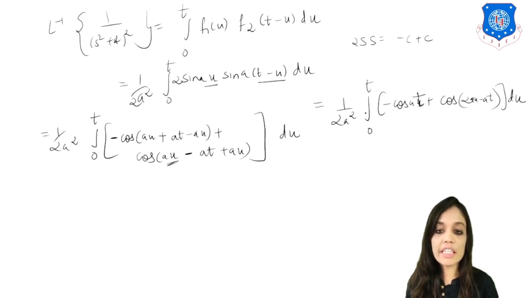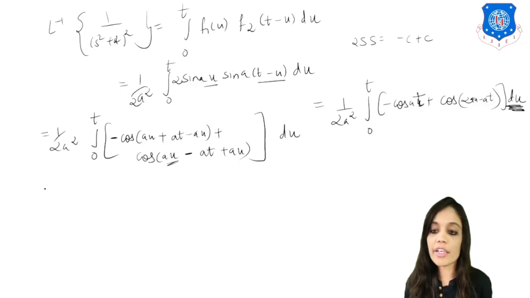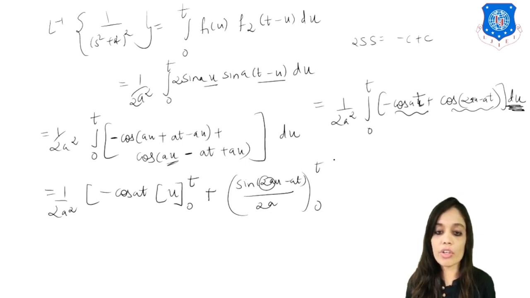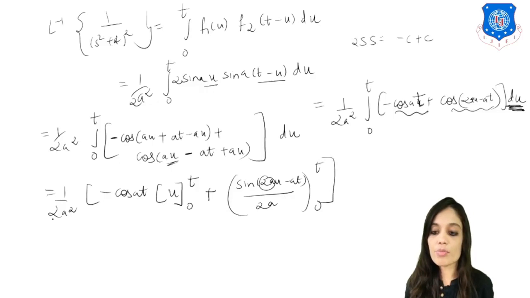Now we have to just integrate this with respect to u. So our t is constant, right? So 1 upon 2a square. From the first term, minus cos at will remain constant and integration of 1 will be u, and your limits are 0 to t. Now plus integration of cos(2au minus at) will be what? Sin(2au minus at) upon, bring this constant in the denominator, 2a, and your limits are 0 to t.